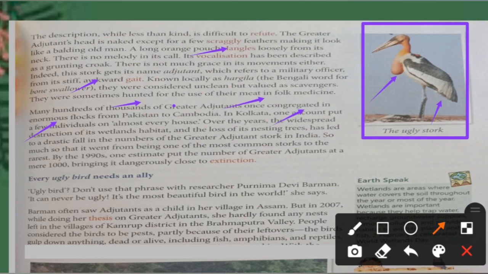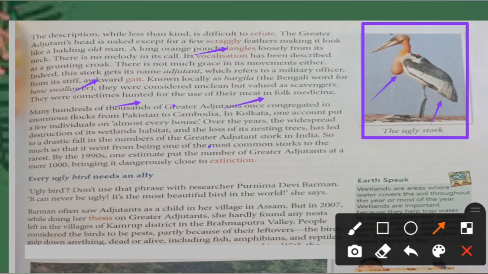In Kolkata, one could put a few individuals on almost every house. Somewhere in the 19th century, it is known that in Kolkata, in everyone's house, at least one bird was there. Over the years, the widespread destruction of its wetland habitat and the loss of nesting trees has led to a drastic fall in the number of greater adjutant storks in India.